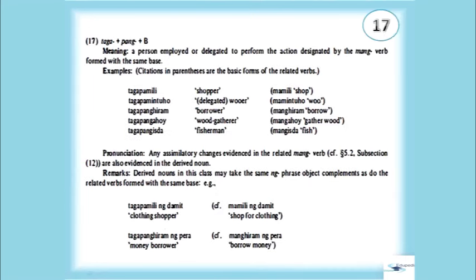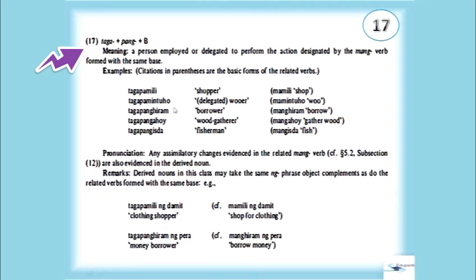The 17th formation, we have taga plus pang plus the base, a person employed or delegated to perform the action designated by the mang verb formed with the same base. For example, we have tagapamili, shopper. Mamili, shop.